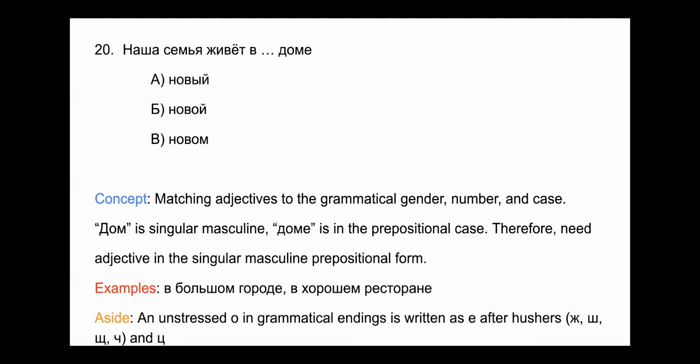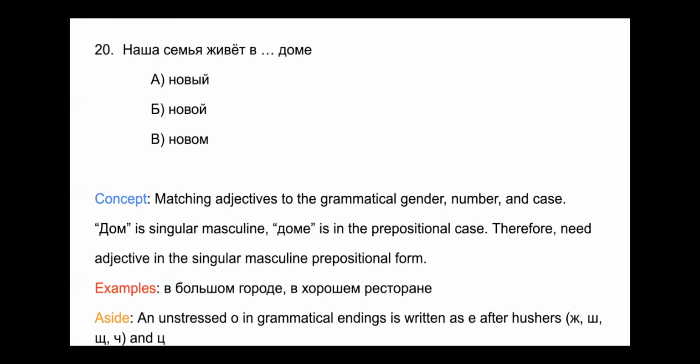Новой, that's going to be prepositional, dative, instrumental, genitive, all of those forms, okay? Those four cases are going to be used for singular feminine nouns with the ой краткое ending.